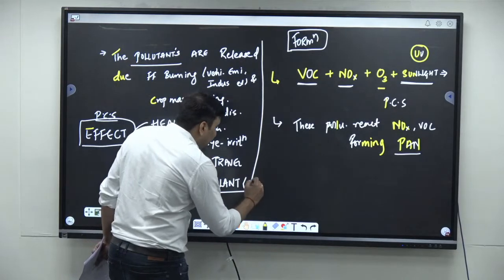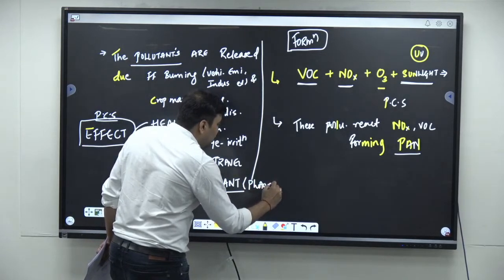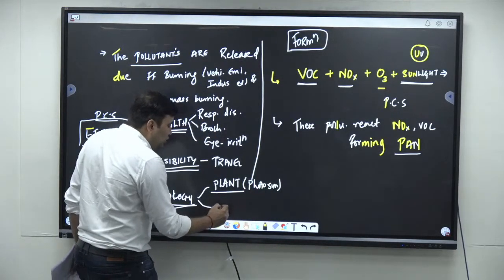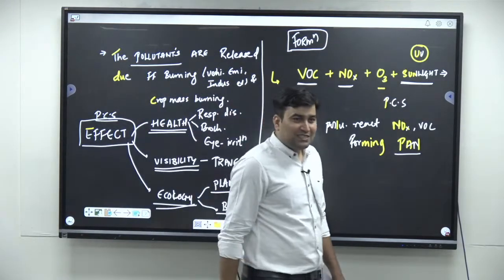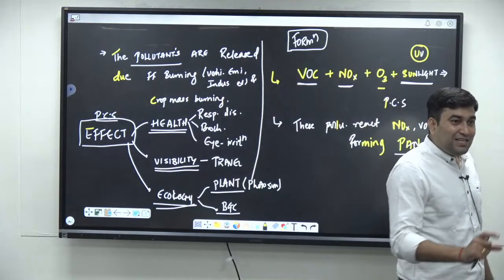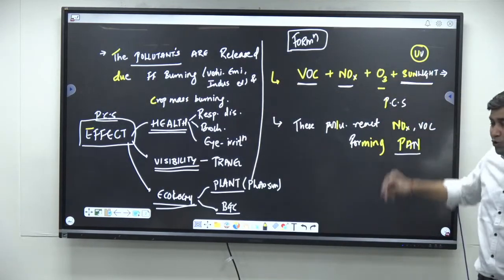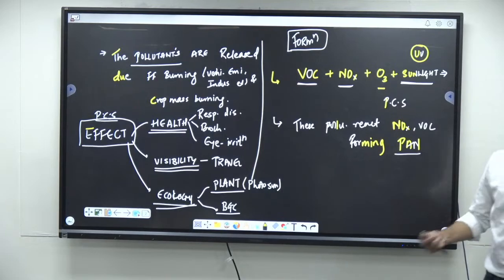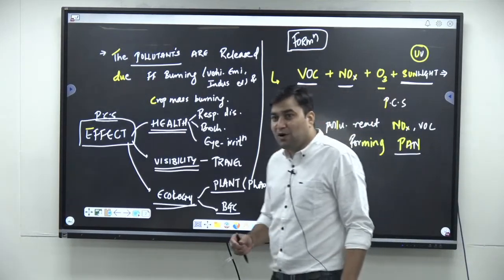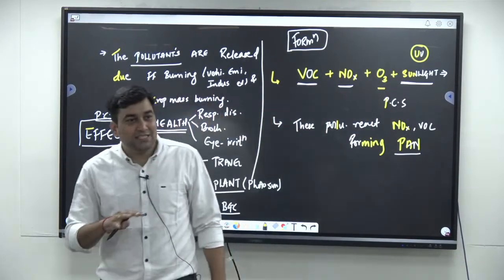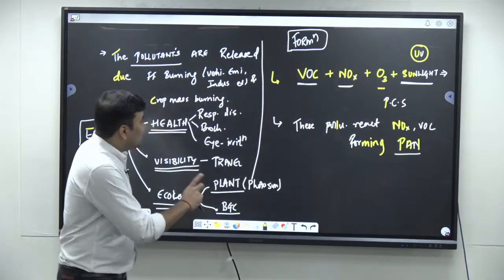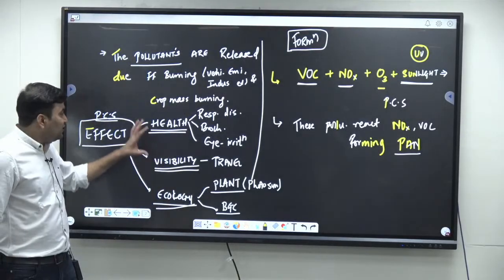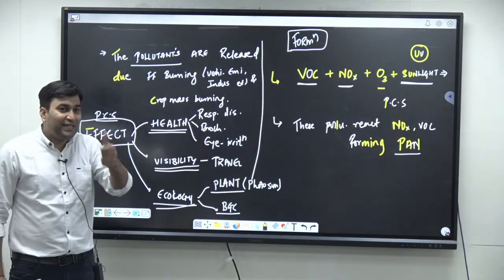Photosynthesis rate, etc. And also sometimes researchers have found that biogeochemical cycles, like the nitrogen cycle, etc., are also adversely impacted by this photochemical smog. I can say photochemical smog has adversely impacted each and every component of the environment, right? So these are a few impacts which you can mention in the body part, the second part of the question,